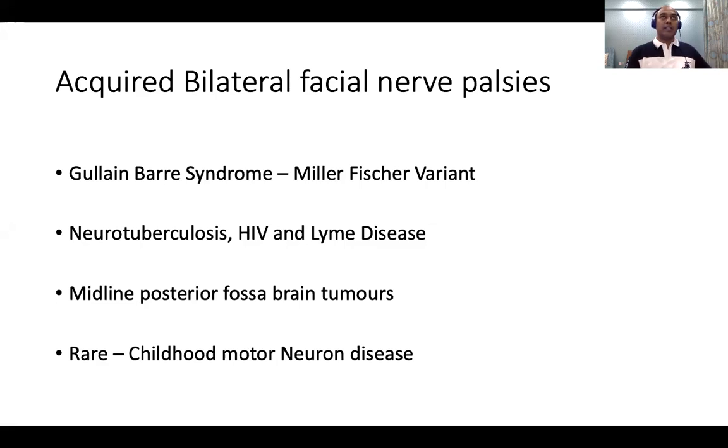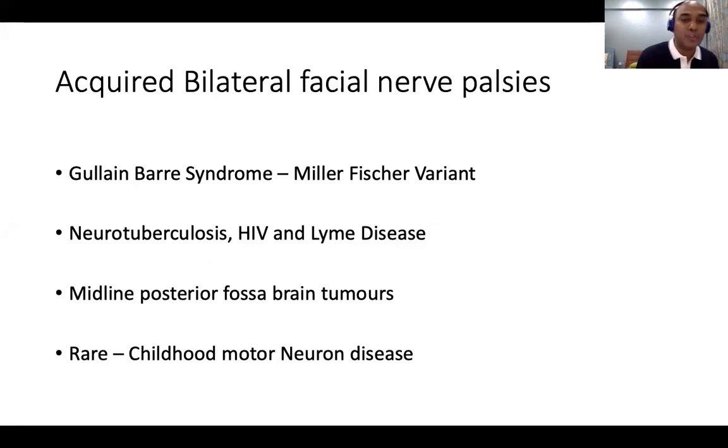In our country, Indian setting, we should always not forget tuberculosis and HIV. So a very rapidly progressing tuberculosis and HIV causing basilar meningitis can affect the cranial nuclei in the pons because of the exudate itself or because of ischemia, and you can have a bilateral facial nerve palsy. Lyme's disease is not seen in our place, at least to my knowledge. I have not seen Lyme's disease in India, and it's a tick-borne disease seen in the US.